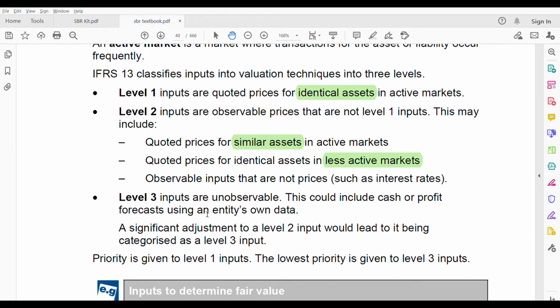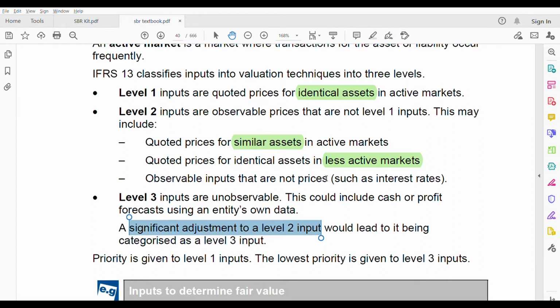Level 3. So a significant adjustment to a level 2 input would lead to it being categorized as a level 3 input. What does it mean? If you have to make so much of adjustments in level 2, significant adjustment, not minor adjustment, then that level 2 falls down to level 3. It is categorized as level 3 then.